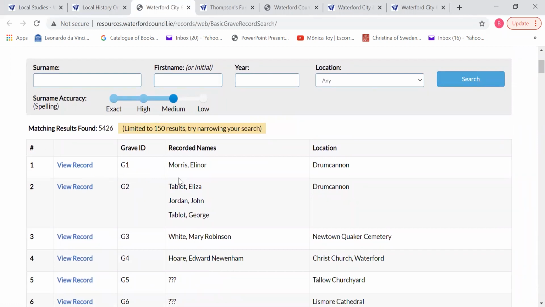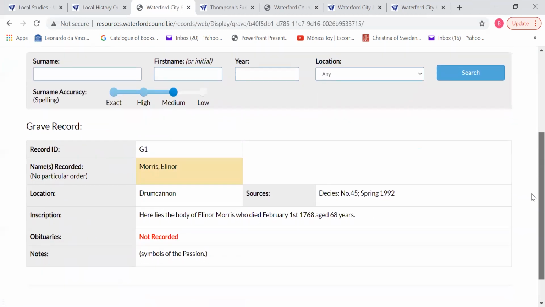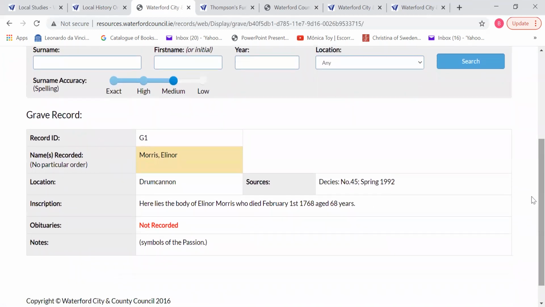It'll give you the grave ID, it'll give you the recorded name, and it'll give you the location. So if, for instance, we were to look at Eleanor Morris, we can have a look at her record and see what information this is going to give about her. Some of them have a little bit more information than others. It depends on how readable the grave is and also how much you might know about them during the project that was being carried out.